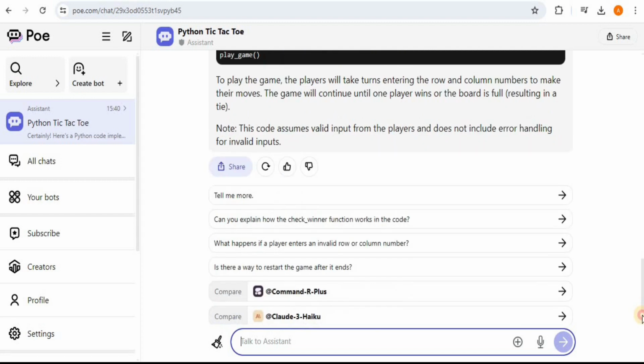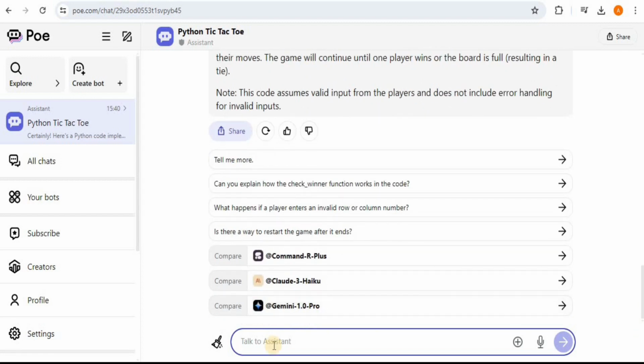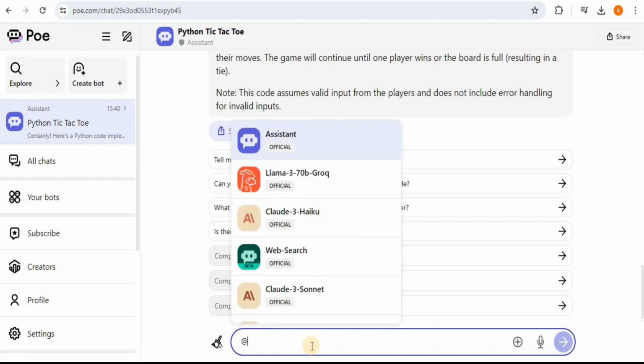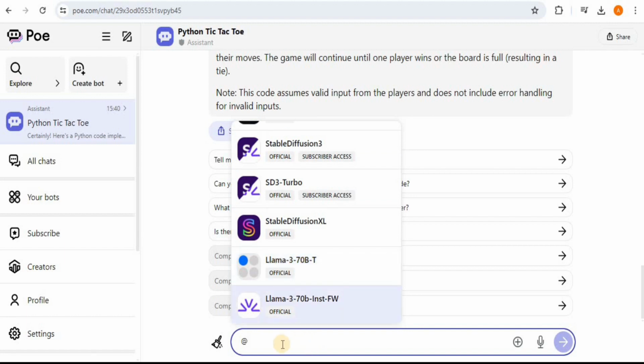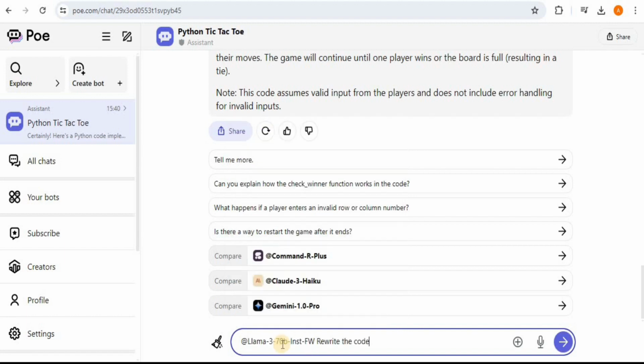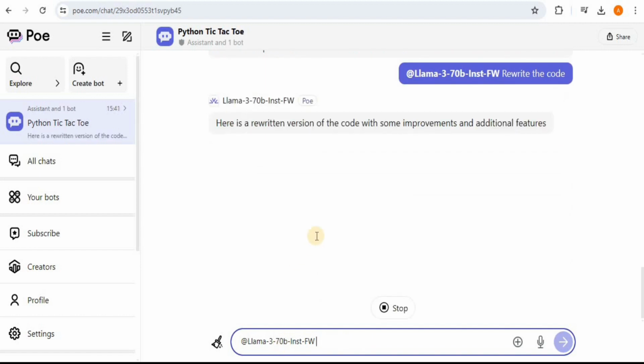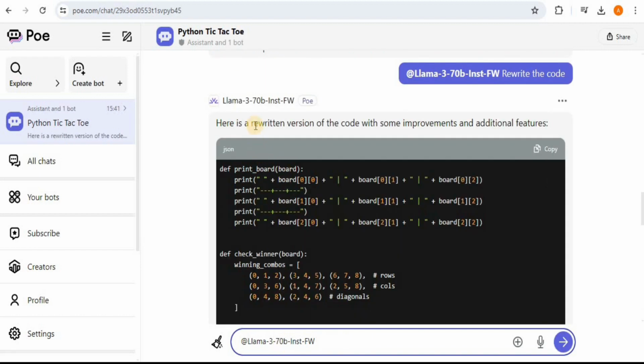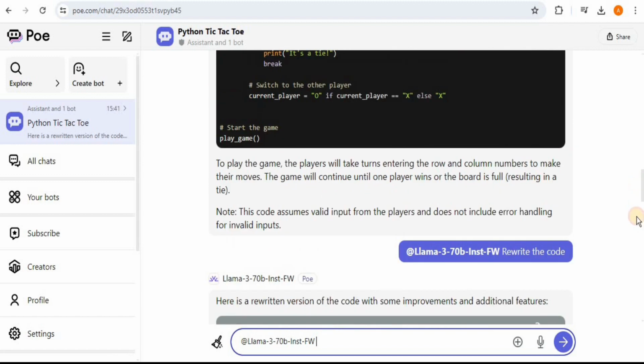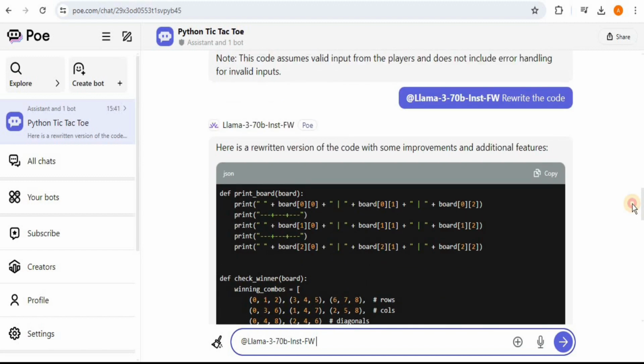Alright, so here is the response provided by the assistant, and if you want to see the response of some other model, you can do that too. So if you want to get the response using the Llama 3 70B model, you simply have to enter the @ symbol and then select the model which you want to use. So I'm going to select the Llama 3 70B model and I'm going to say rewrite the code. Hit enter and you will see that now it has provided us a rewritten version of the code with some improvements and additional features. So here is the code provided by the Llama 3 70B model.